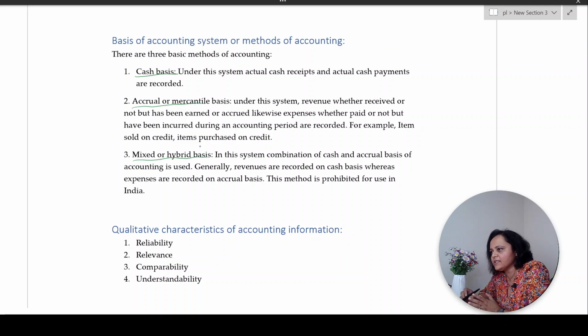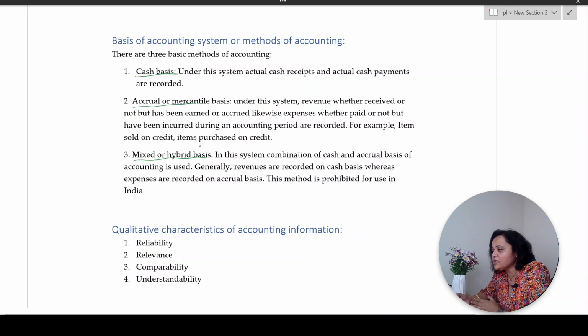Now, what is cash basis? See, basically, when actual cash is received or actual cash is paid, that is the only time when records are maintained or entries are passed in the books of accounts, is the cash basis of accounting. When actual cash is received and actual cash is paid, and those records are kept in the books of accounts, is the cash basis of accounting.